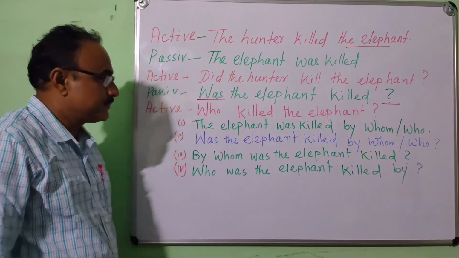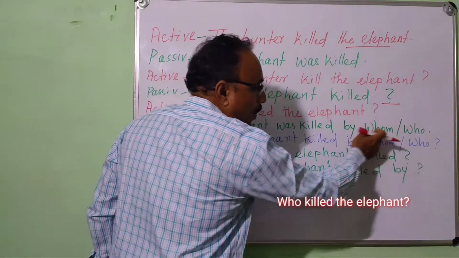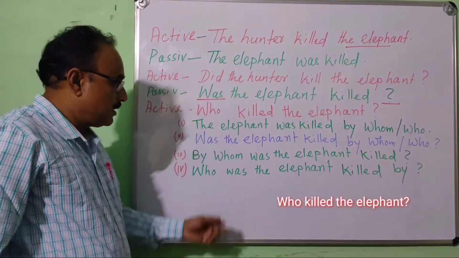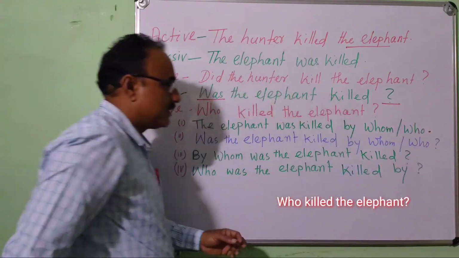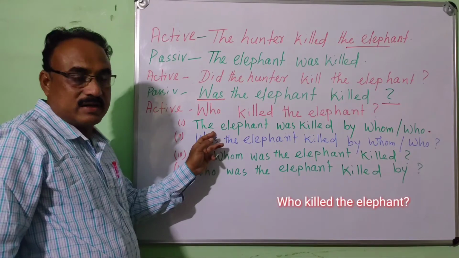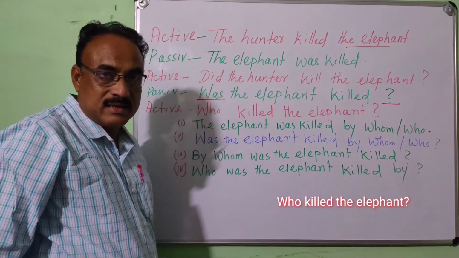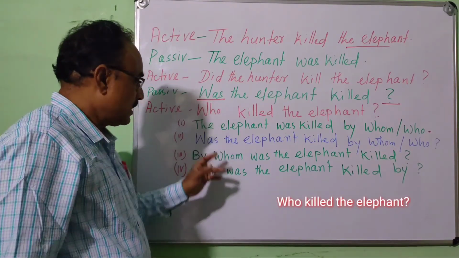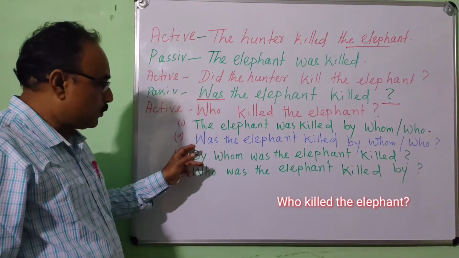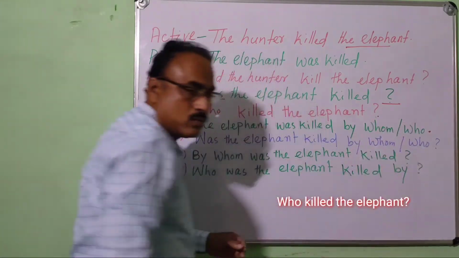Look at this. The elephant was killed by whom or who? But look at here. Here is a full stop, but there is no question mark here. But here is a question mark, an interrogative sentence. You have to do it in a passive interrogative sentence. Okay? Another, step 2: Was the elephant killed by whom or who?